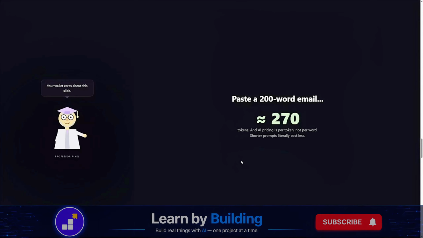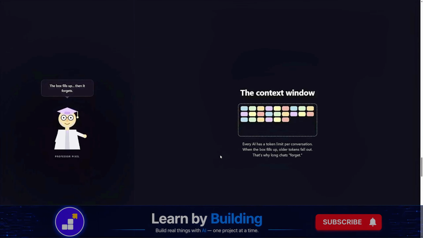Paste a 200 word email into an AI tool and that's roughly 270 tokens on the meter. A short prompt literally costs less. You now know something most AI users never learn. You can also explain one of the most misunderstood terms in AI.